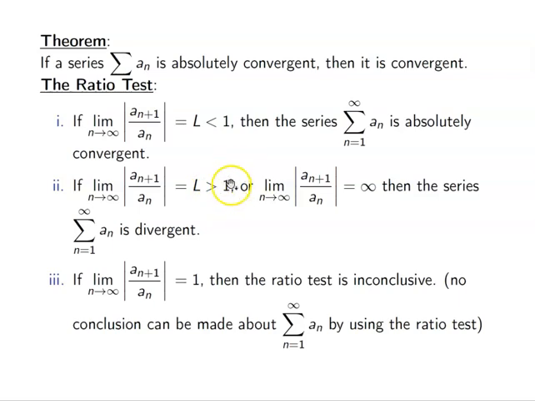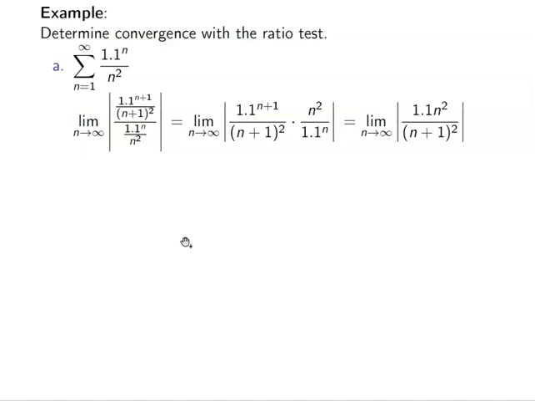And if we go back to our test, it says that if we are larger than 1, then the series is divergent. So by the ratio test, this limit is 1.1, which is larger than 1, which means that my series is divergent.